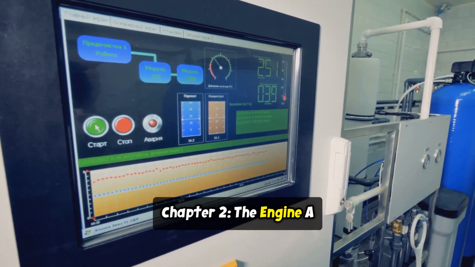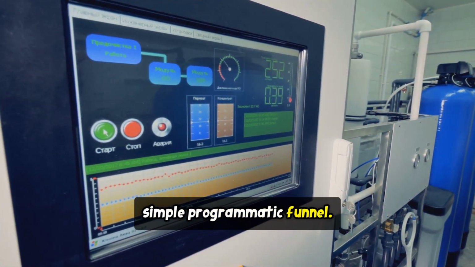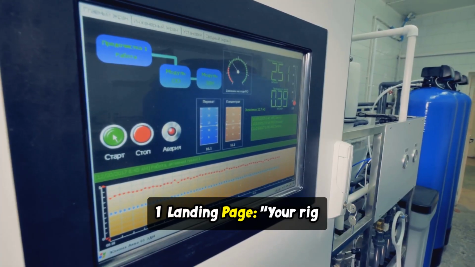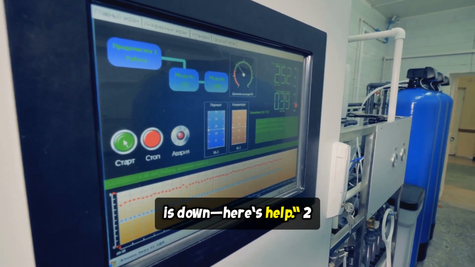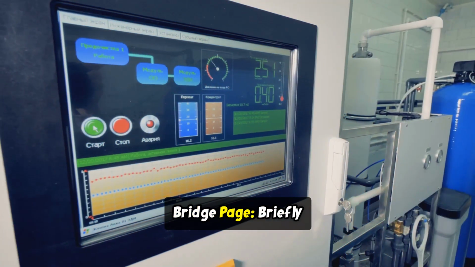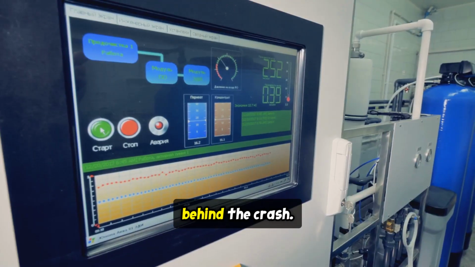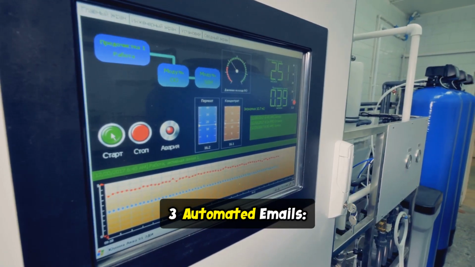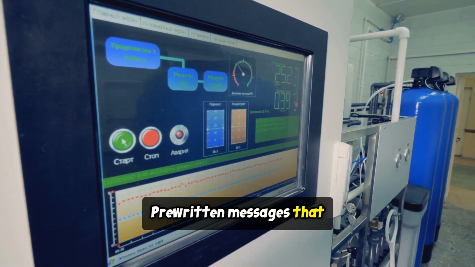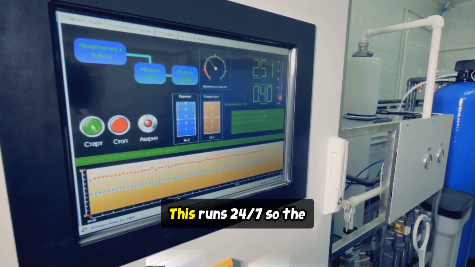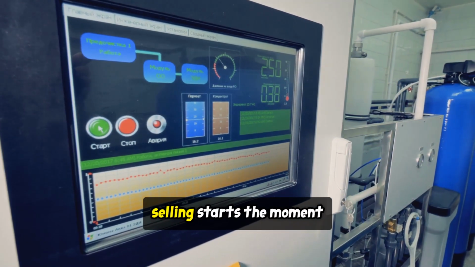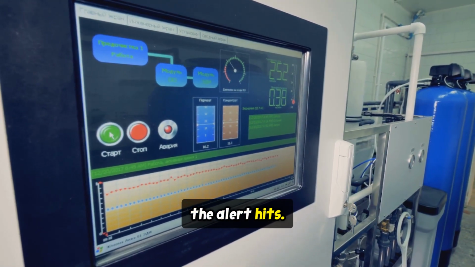Chapter 2. The engine, a simple programmatic funnel. 1. Landing page. Your rig is down, here's help. 2. Bridge page. Briefly introduce the real solution behind the crash. 3. Automated emails, pre-written messages that build trust and present the offer. This runs 24/7, so the selling starts the moment the alert hits.